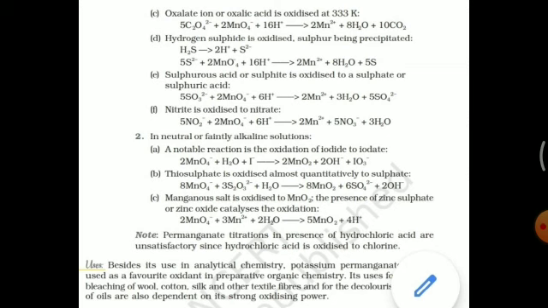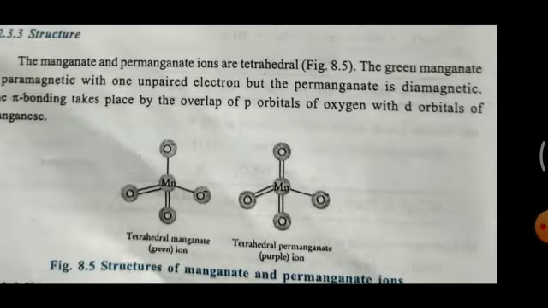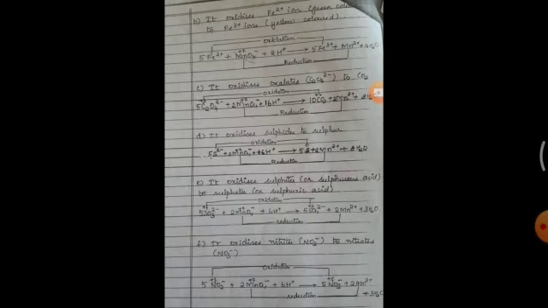So first write the oxidation numbers. You know manganese oxidation number changes by 5 units. And here you see carbon dioxide. The oxidation number of carbon in oxalate ion is plus 3 and in carbon dioxide the oxidation number of carbon is plus 4.